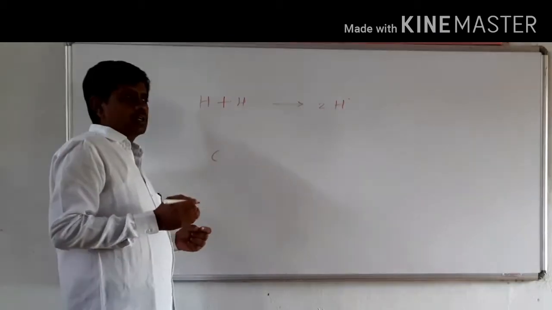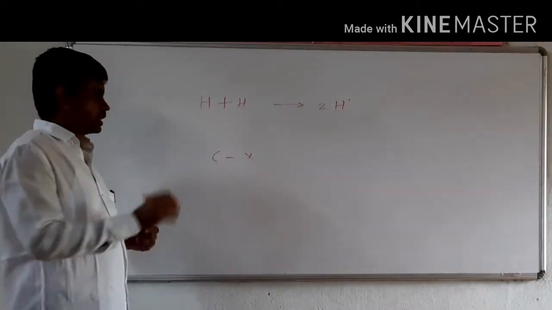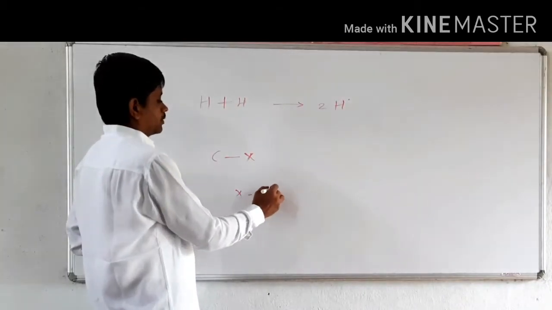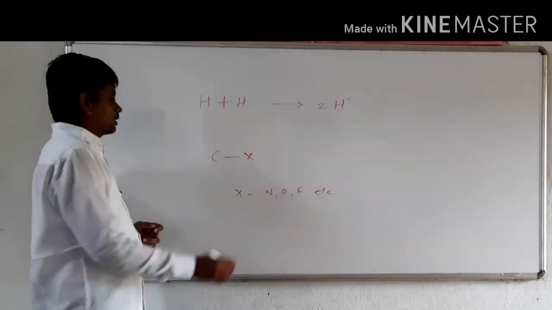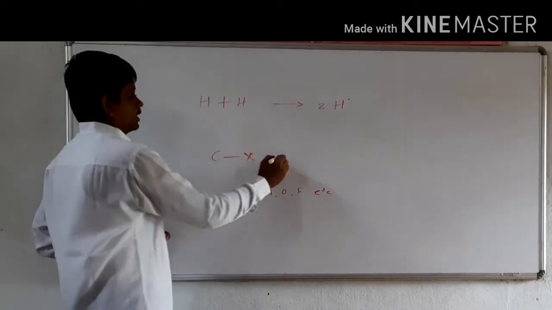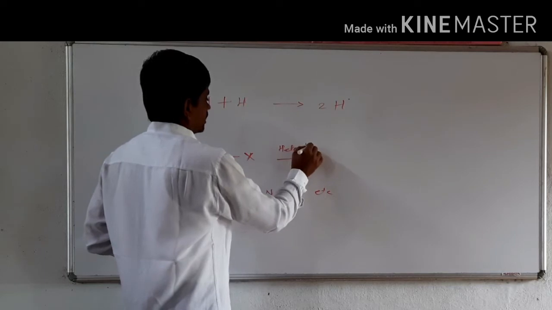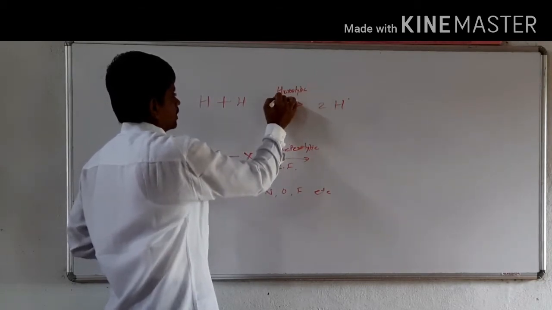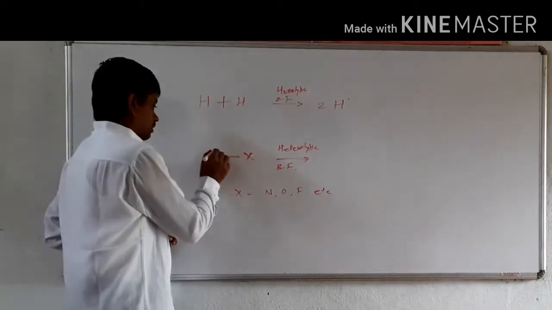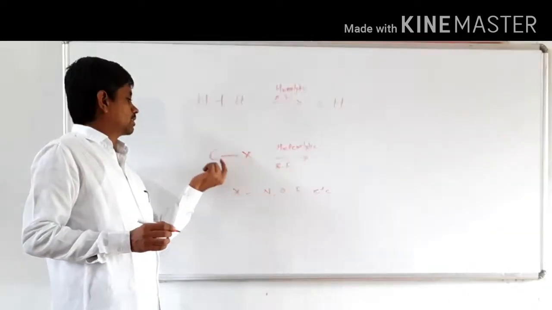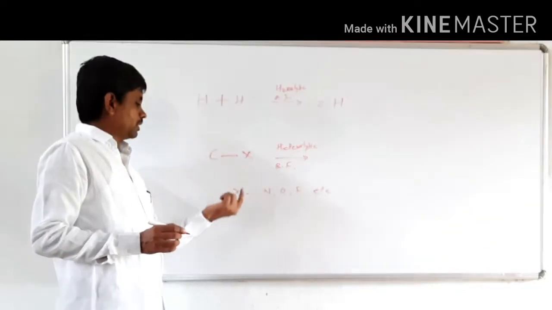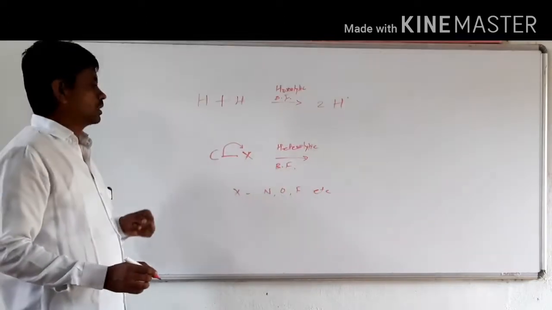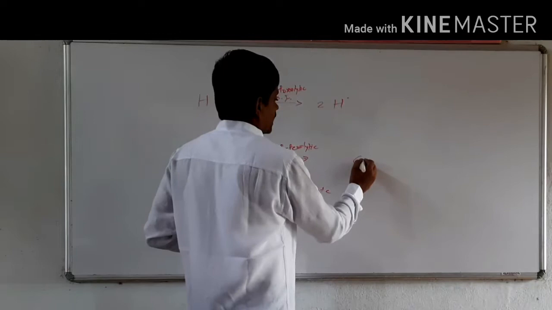When the bond is between carbon and a heteroatom X, which may be more electronegative than carbon, such as nitrogen, oxygen, fluorine, or bromine, the bond is broken heterolytically, from the carbon side towards the heteroatom.